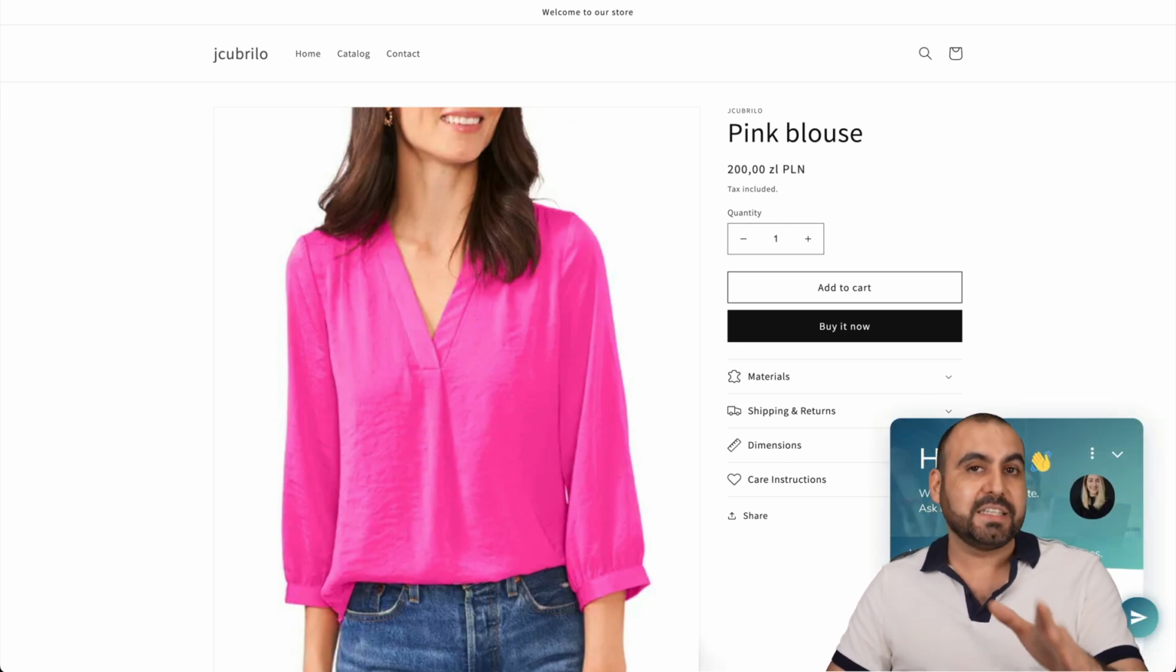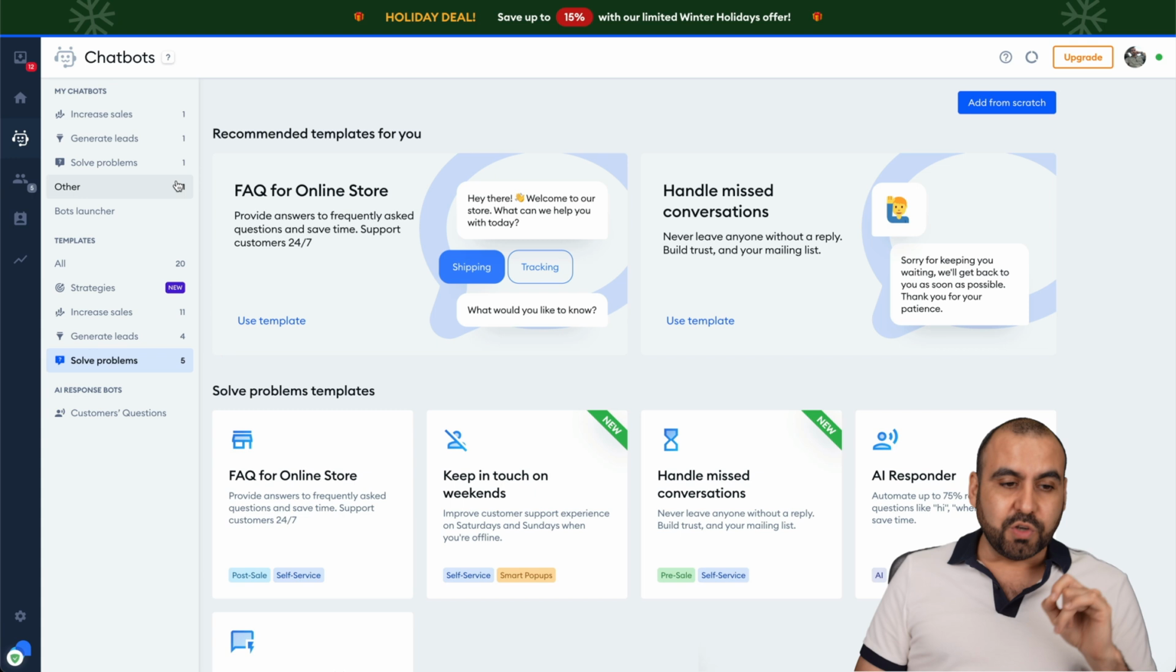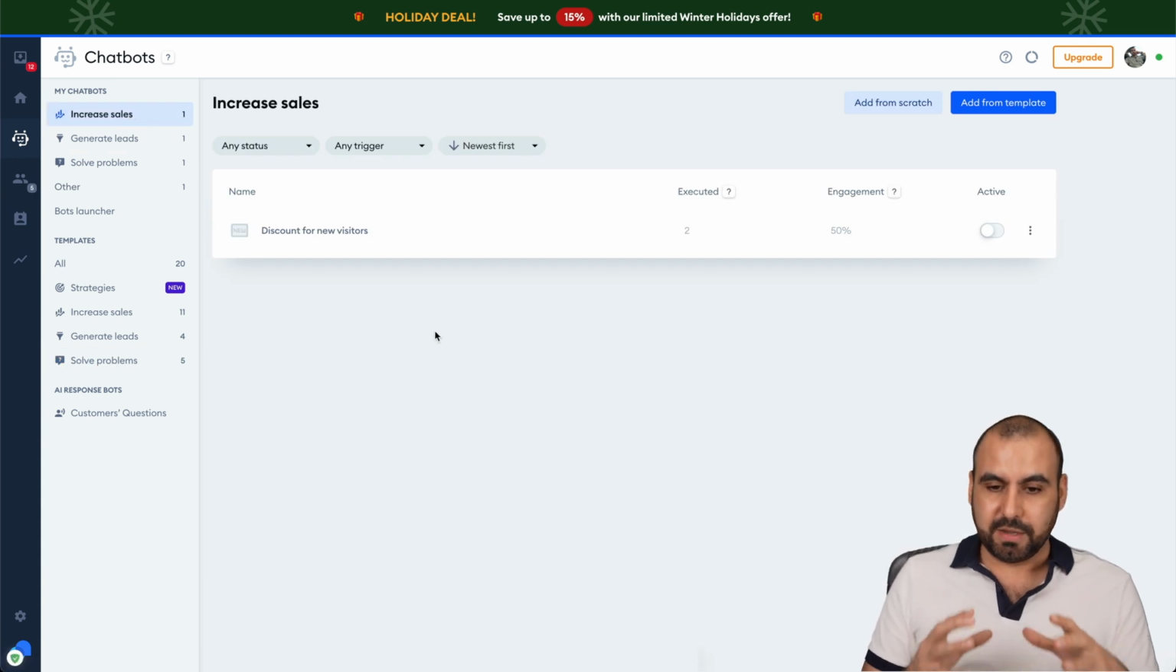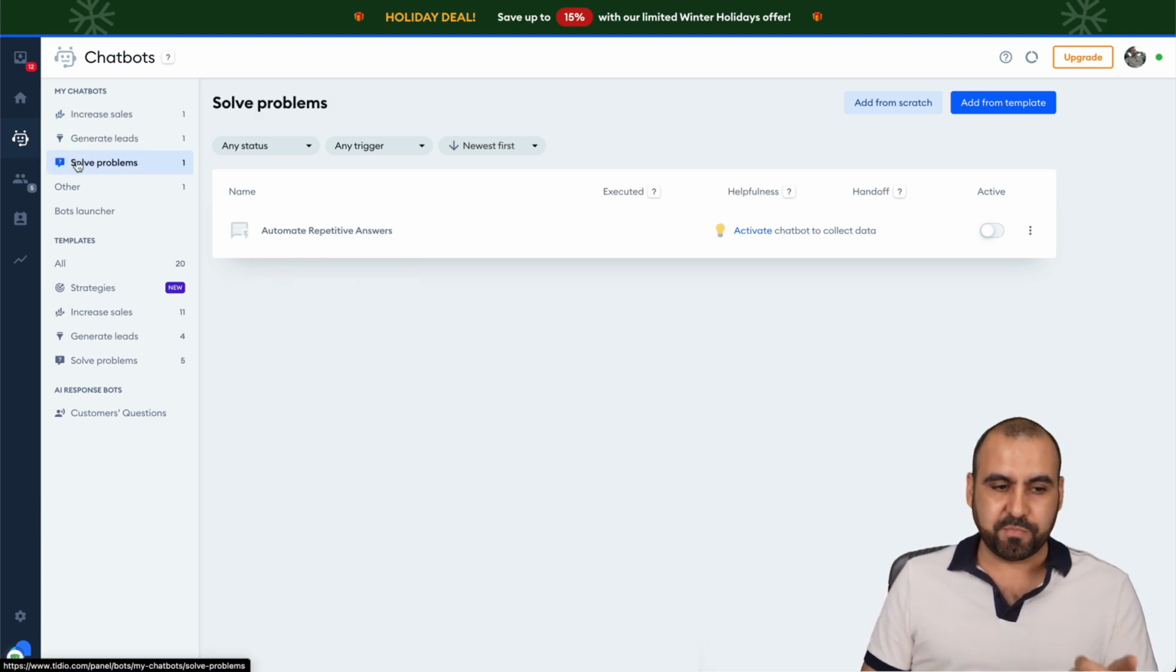I hope I can give you access. If I can, I'll provide a link in the description to show you how this actually works, because you can do something really unique with these bots. A lot of things come into the bot to make it really unique, and you can add different bots here and trigger them on different sites if you like. For example, you have your increase sales, generate leads, and solve problems.